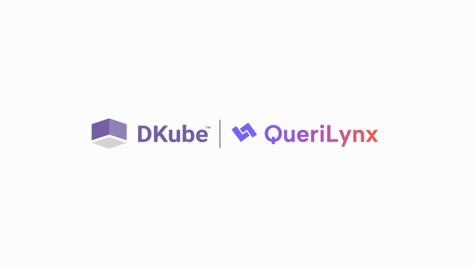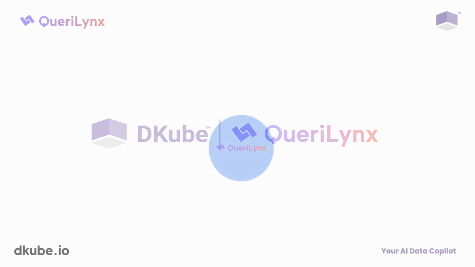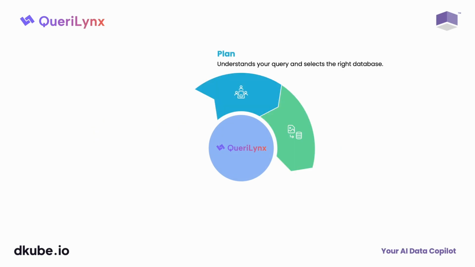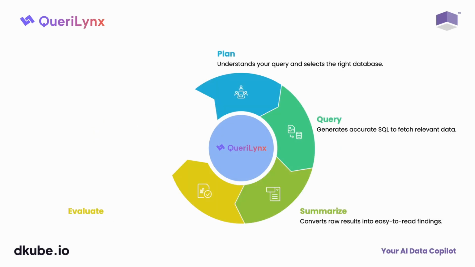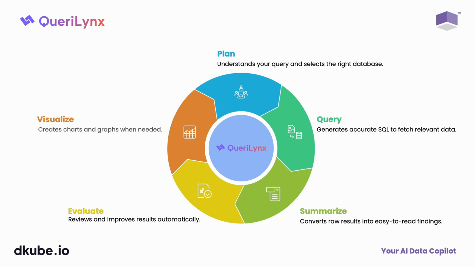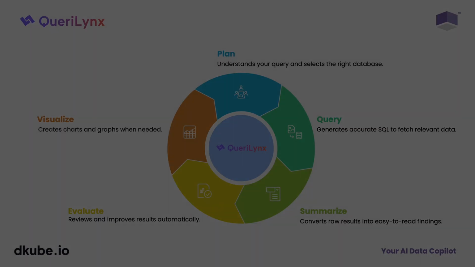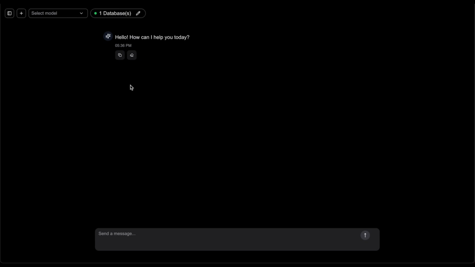Everyone, this is DKube QueriLynx, your AI-powered data co-pilot that lets you query, analyze, and visualize data from multiple databases using natural language without writing a single line of SQL. DKube QueriLynx brings together a team of intelligent agents that plan, query, summarize, evaluate, and visualize results, all in a secure, seamless workflow. Here is the first look at QueriLynx.